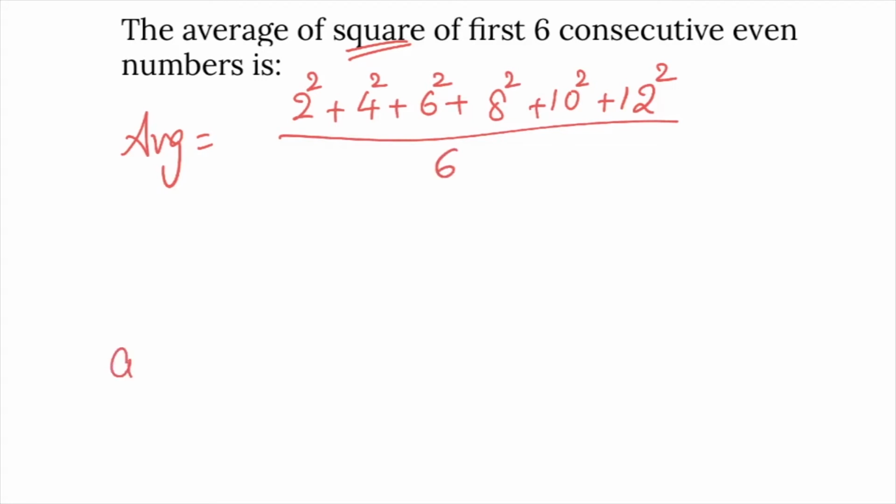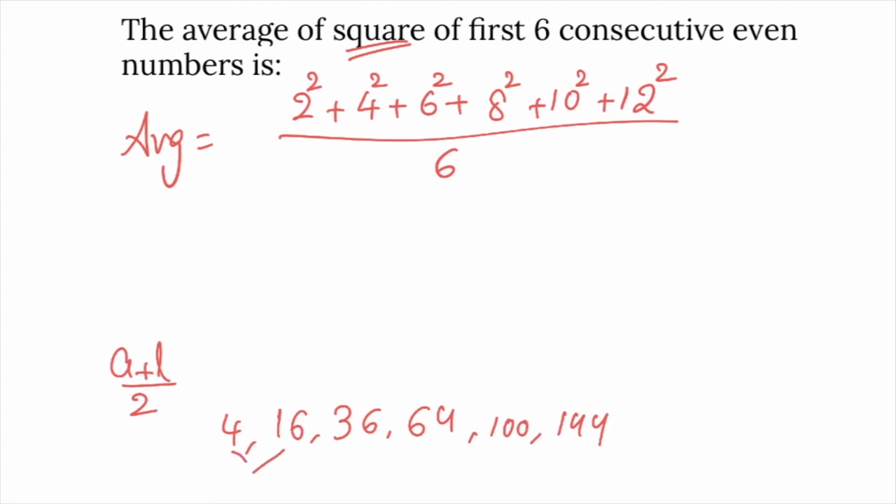Here (a plus l) by 2 doesn't work, because if you see, 2 square is 4, 4 square is 16, 6 square is 36, 8 square is 64, 10 square is 100, 12 square is 144. There is no common difference. Between 4 and 16 the difference is 12. Between 16 and 36 the difference is 20. There is no common difference, so we cannot use the formula (a plus l) by 2. Definitely we need to find the summation.